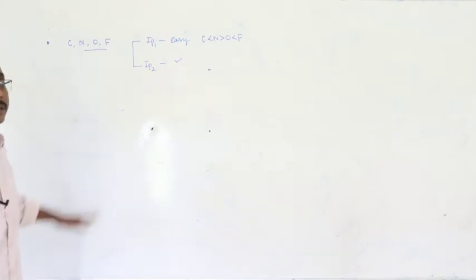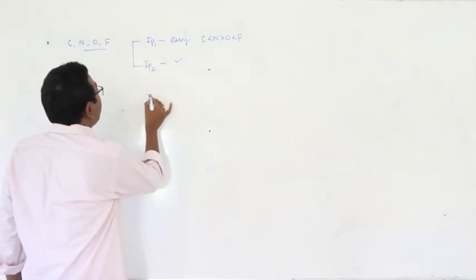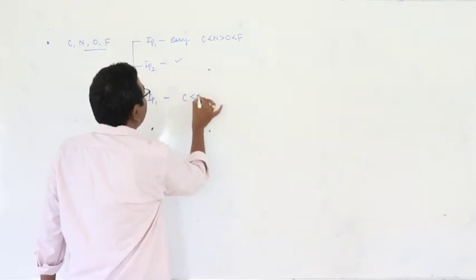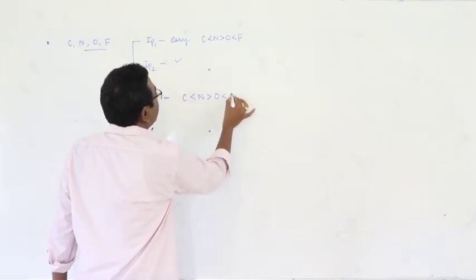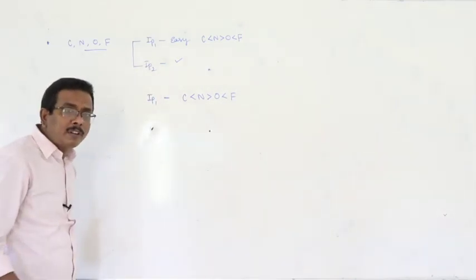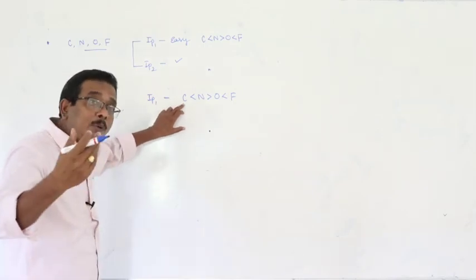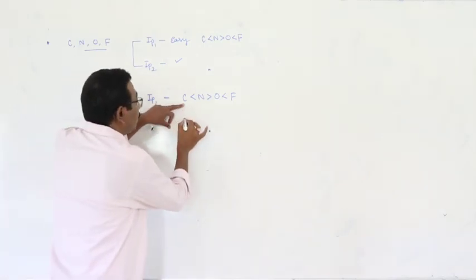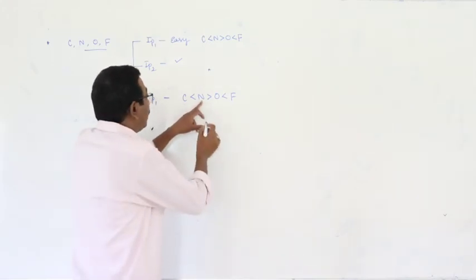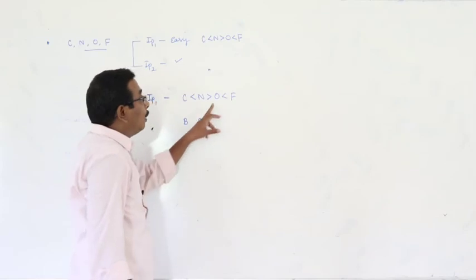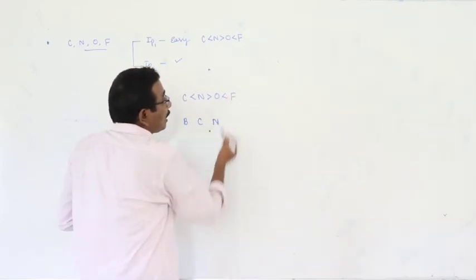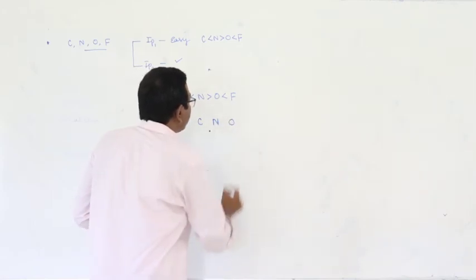What about the logic to this? First you have to write the IP1 of the elements: carbon, nitrogen, oxygen, fluorine. He is asked about the IP2. Means what? One electron removed from carbon, then that become boron. One electron removed from nitrogen, then that become carbon. One electron removed from oxygen, then that become nitrogen. One electron removed from fluorine, then that become oxygen.